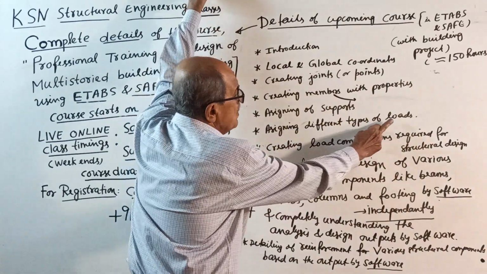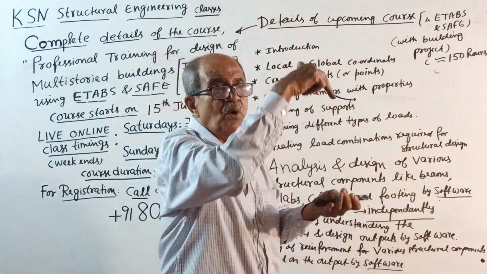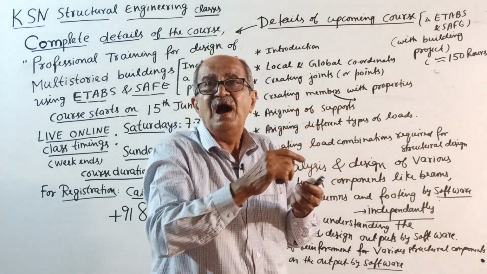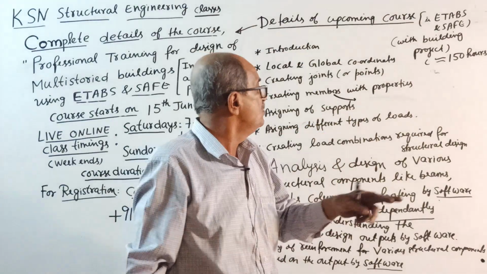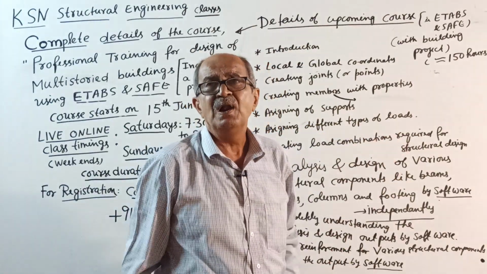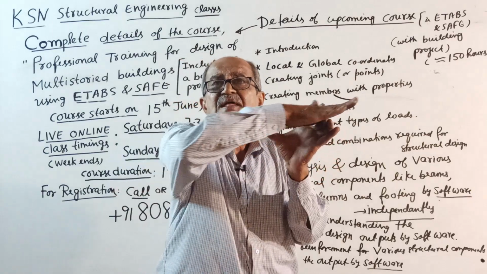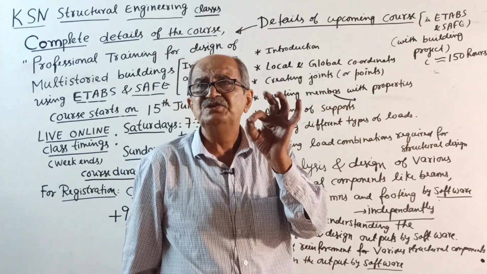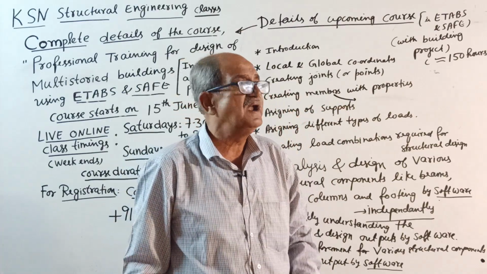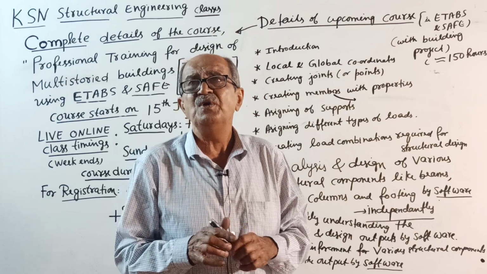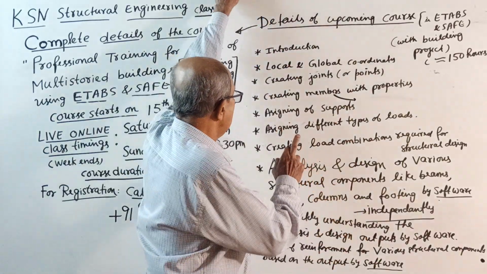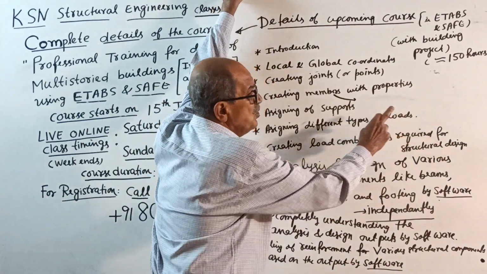Assigning different types of loads, like point load, vertically down, right side, this way, or member load. See, there are 2 types of loads. Member load means load acting anywhere in the member. Joint load means load acting at a joint. Both are equally important. Sign conventions are very, very important. How to decide the sign, etc. Everything, assigning different types of loads.